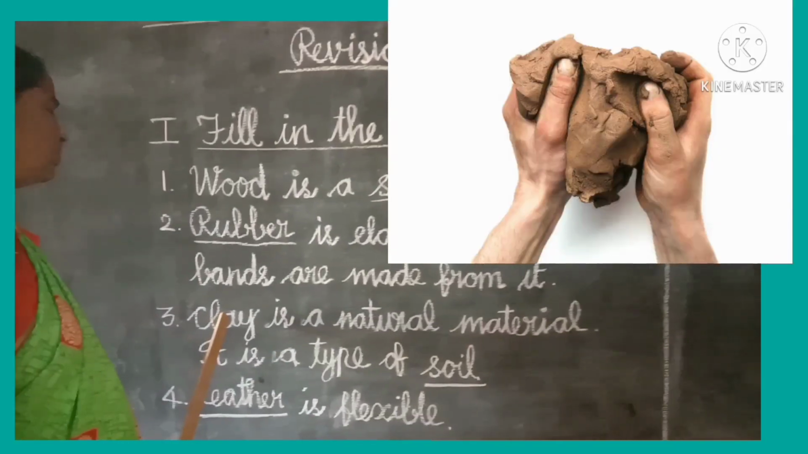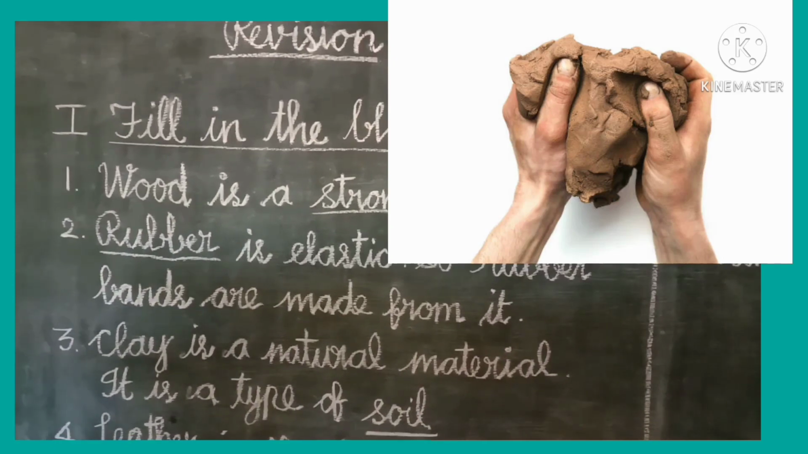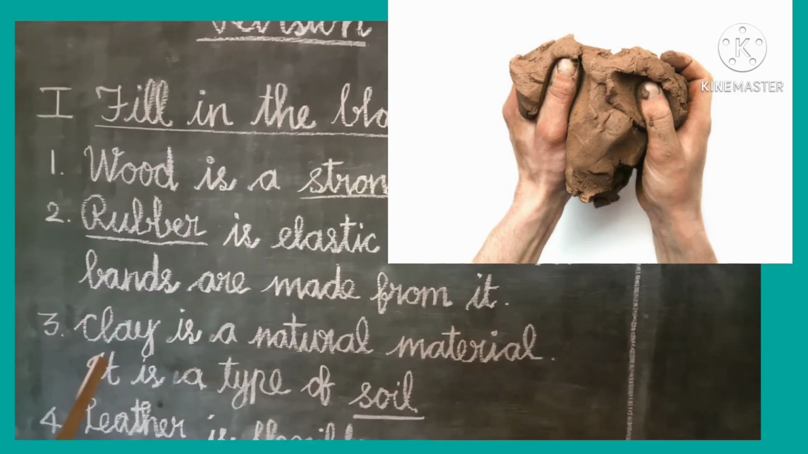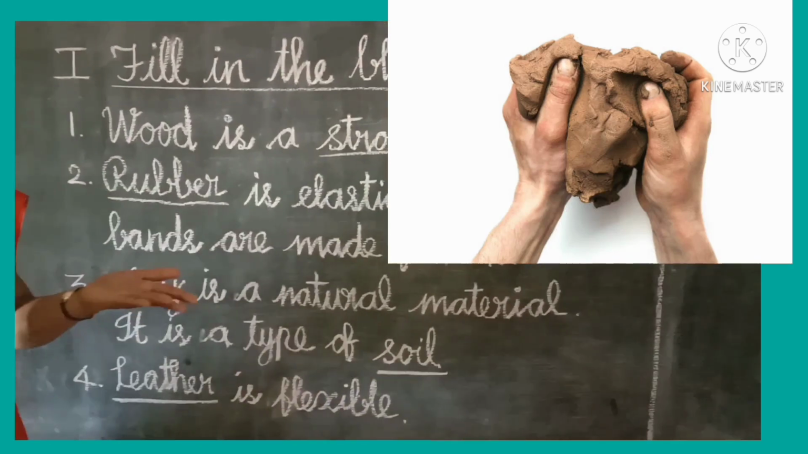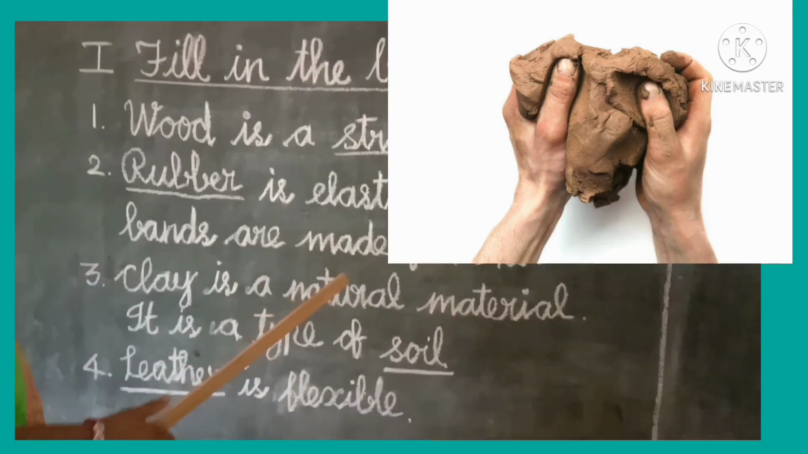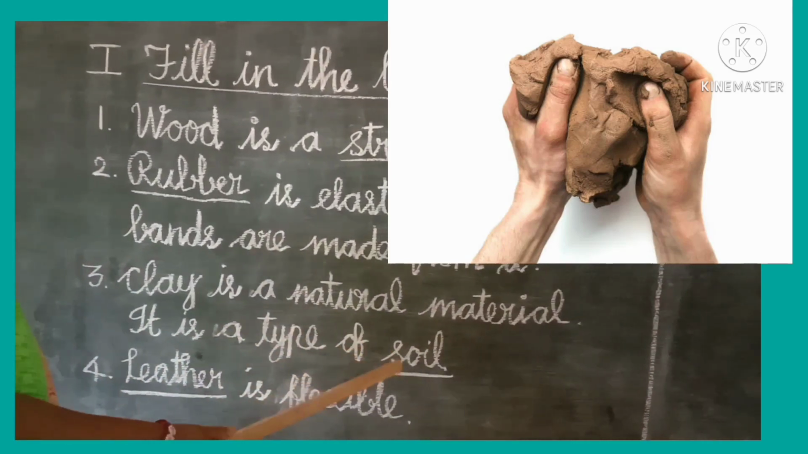Next one. Clay is a natural material. What material? Natural. Clay is a natural material. It is a type of soil. It is a type of what? Soil. Clay is a natural material. It is a type of soil.